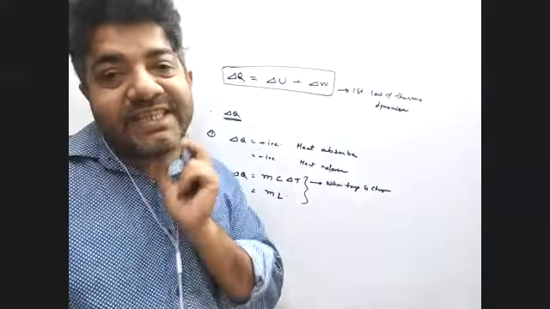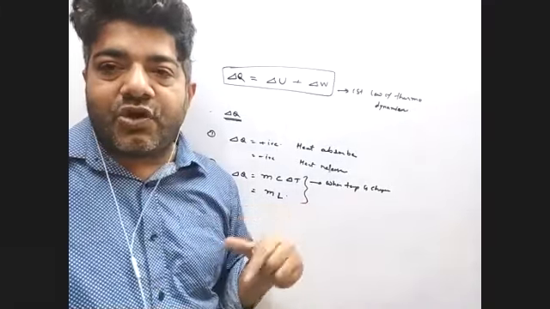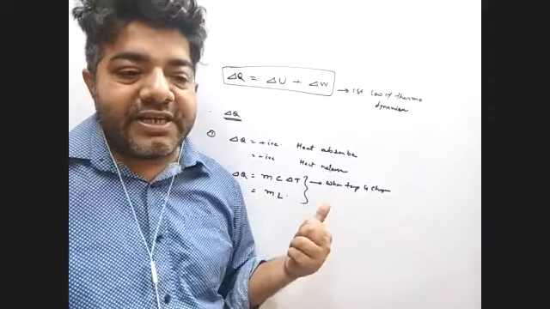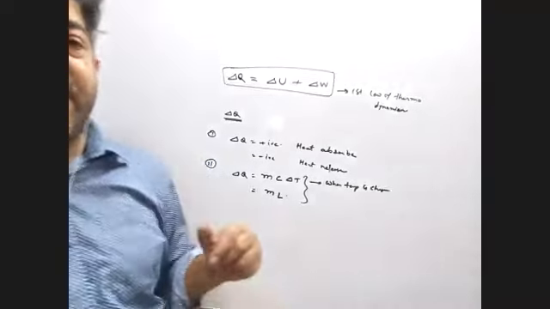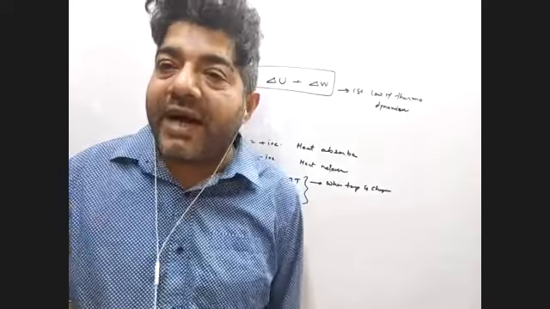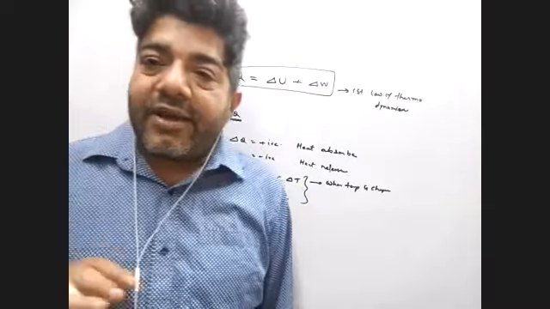But during the change in state, meaning liquid becomes solid, solid becomes vapor, like 0 degree centigrade water and 0 degree centigrade ice. To convert 0 degree centigrade water into 0 degree centigrade ice, you have to remove 80 calorie of heat for 1 gram.